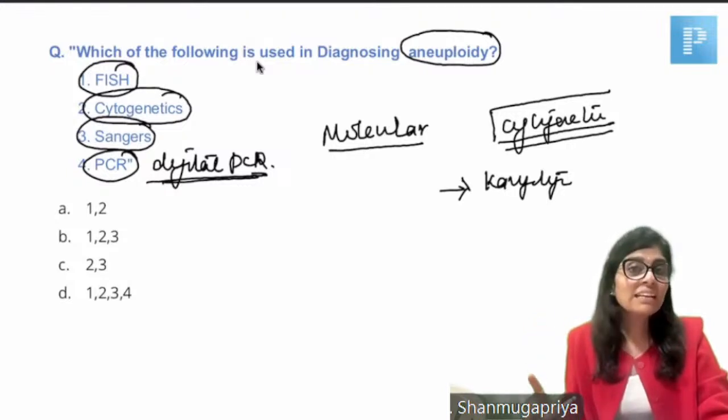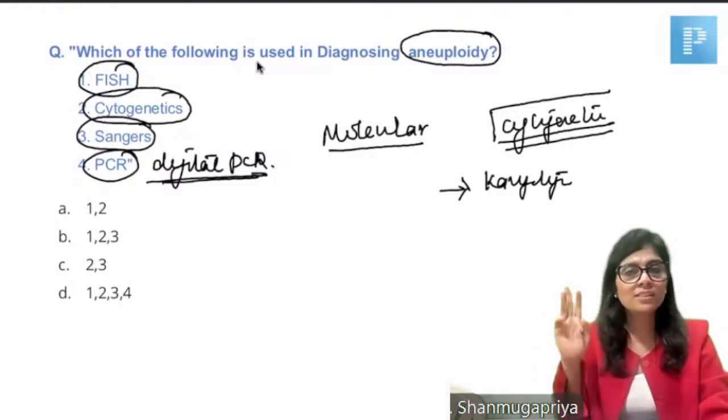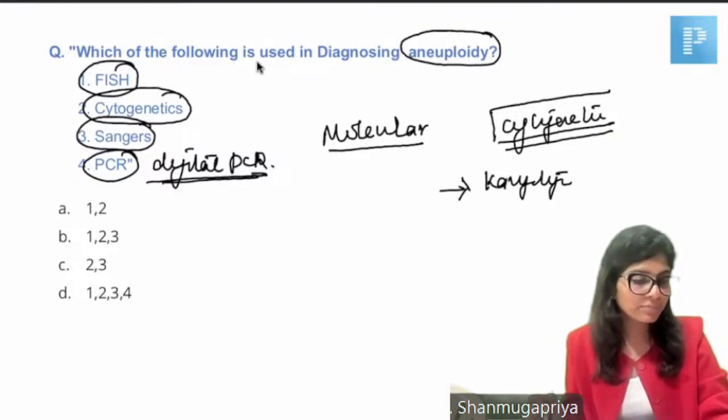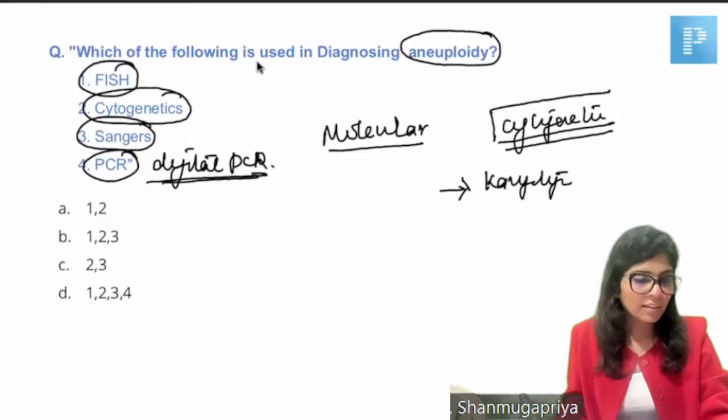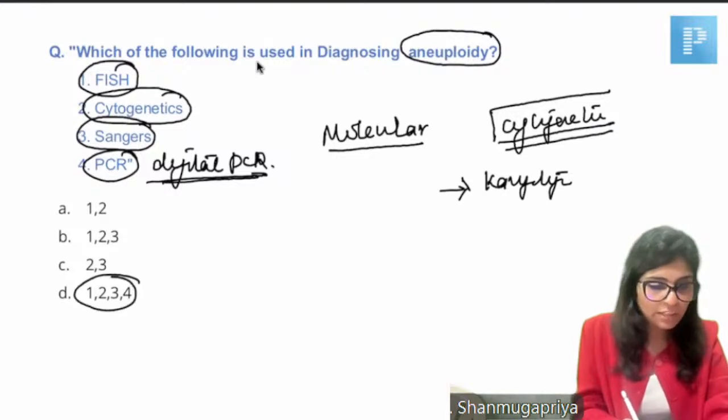So what is the right answer for this question? For aneuploidy detection, all 4 can be used. Cytogenetics, karyotyping, FISH, Sanger sequencing, PCR, all these can be used. Thank you, Nitesh. I'm very happy that you got 206 score. So the answer here is 1, 2, 3, 4.